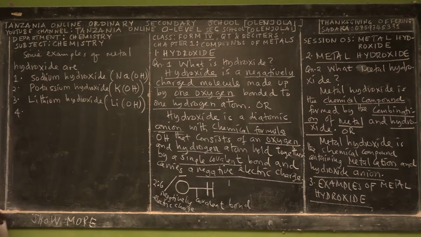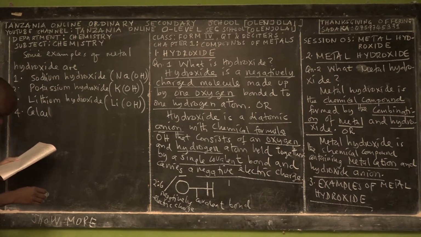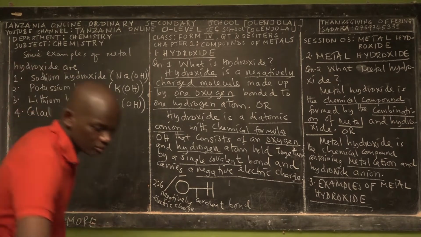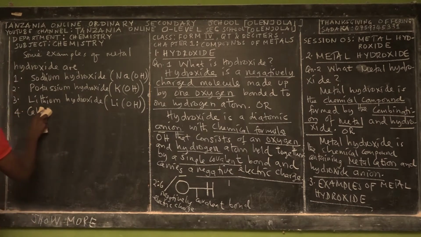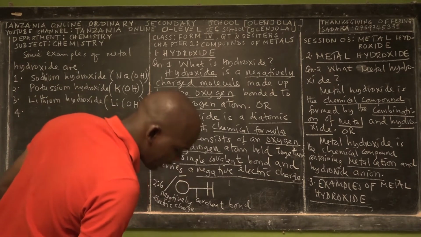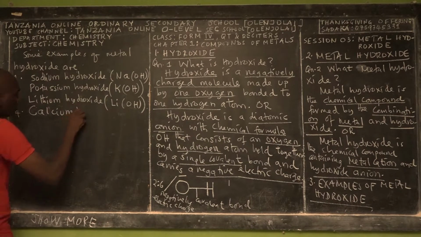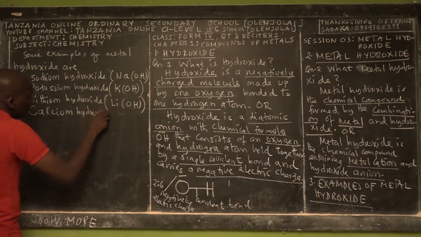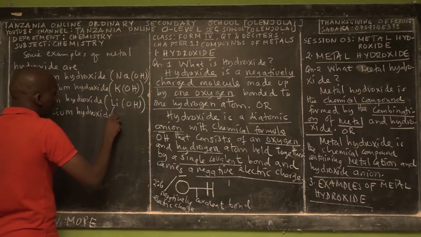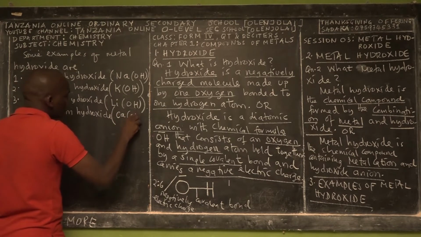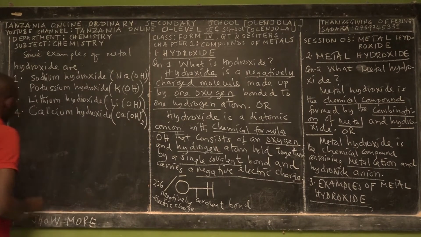The fourth metal hydroxide is called calcium hydroxide. So calcium hydroxide is this one. This is the molecular formula. Okay, calcium hydroxide.